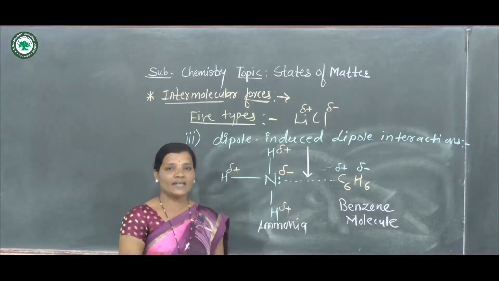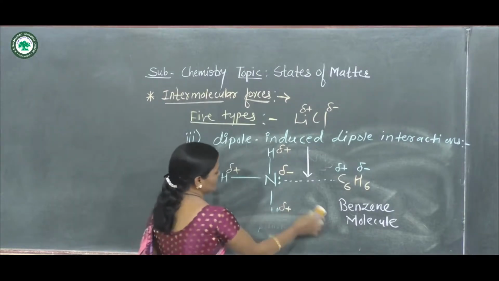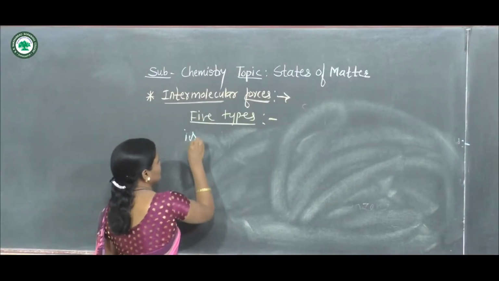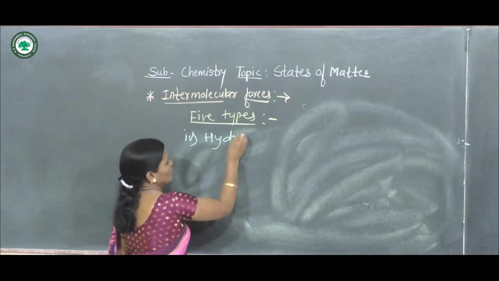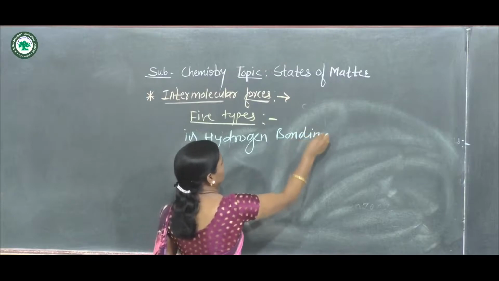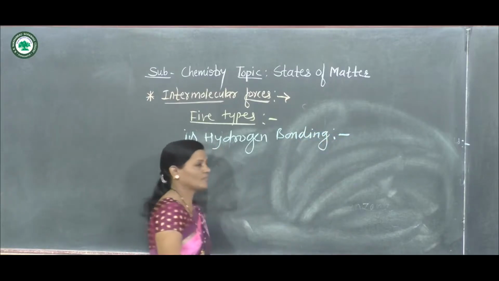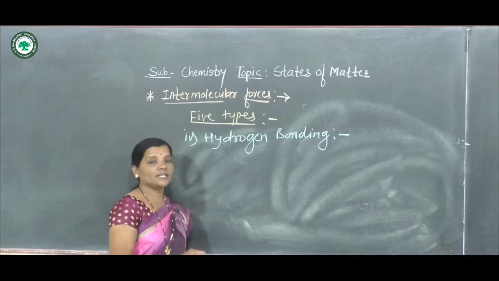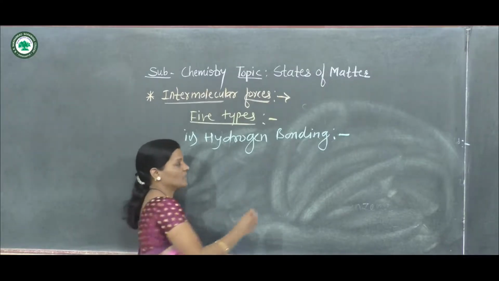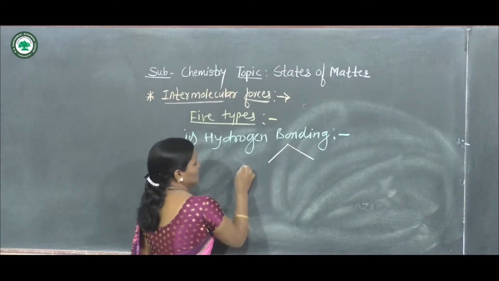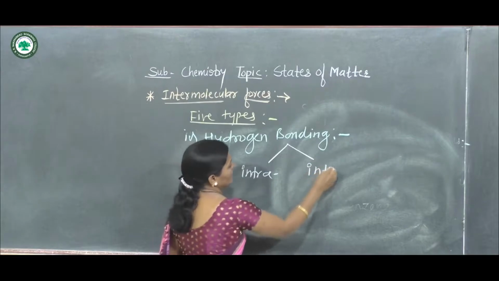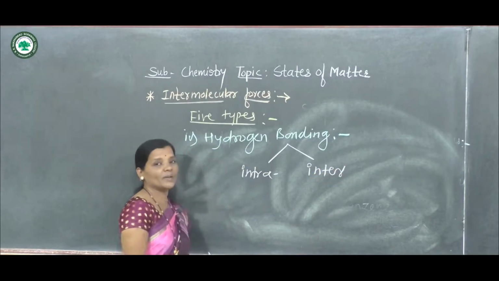Now let us see the next interaction, the fourth type that we have to see: hydrogen bonding. There are two types of hydrogen bonding: intramolecular hydrogen bonding and intermolecular hydrogen bonding.